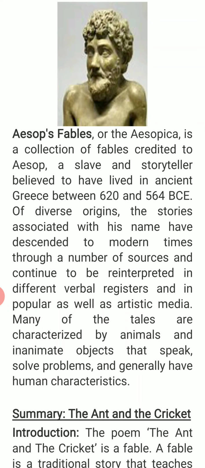Many of the tales are characterized by animals and animate objects that speak, solve problems and generally have human characteristics. Through animals they resemble human characteristics.